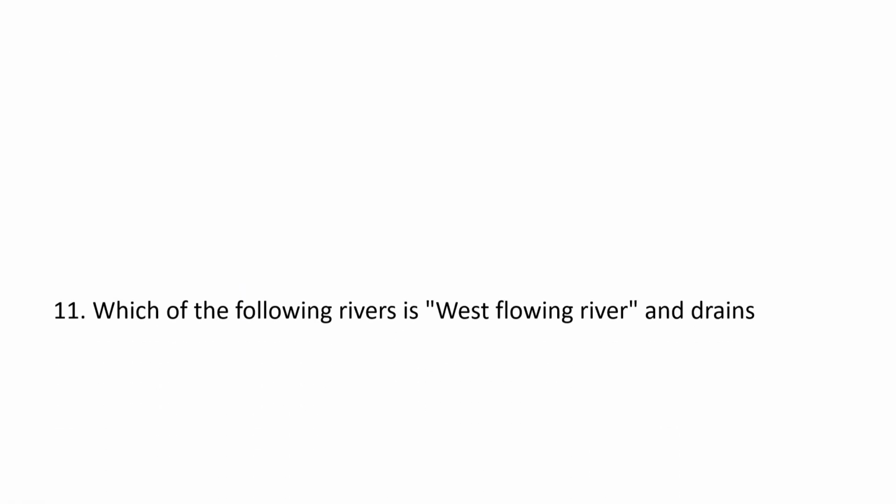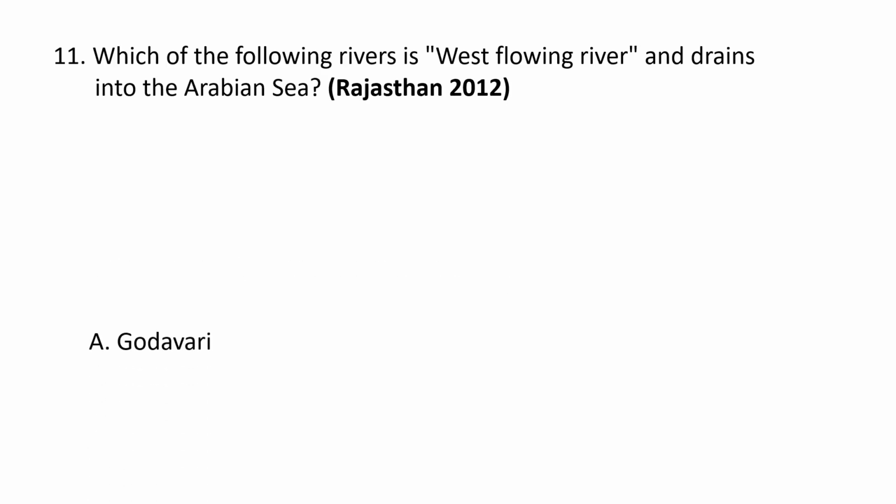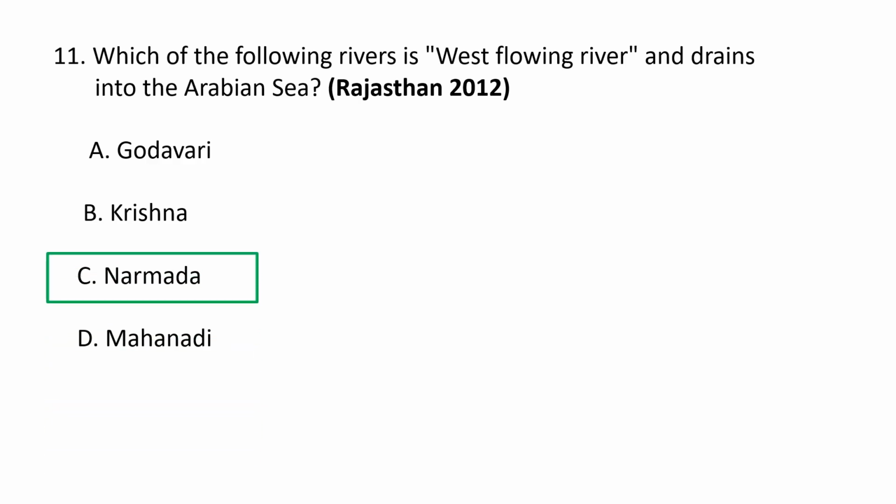Next question. Which of the following rivers is a west flowing river and it drains into the Arabian Sea? A. Godavari, B. Krishna, C. Narmada and D. Mahanadi. The river which is a west flowing river is the Narmada. The rivers that drain into the Arabian Sea are called the west flowing rivers. The Narmada and the Tapi rivers are known to be the west flowing rivers.